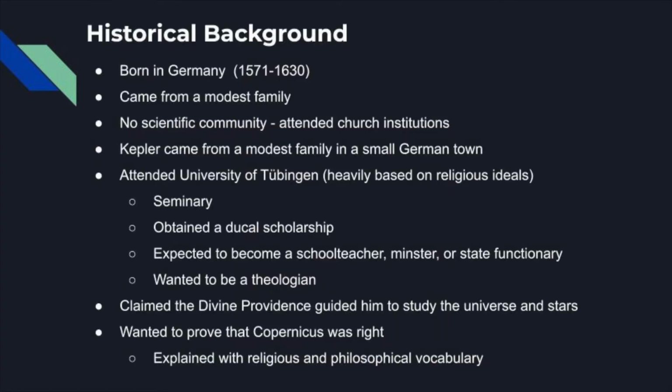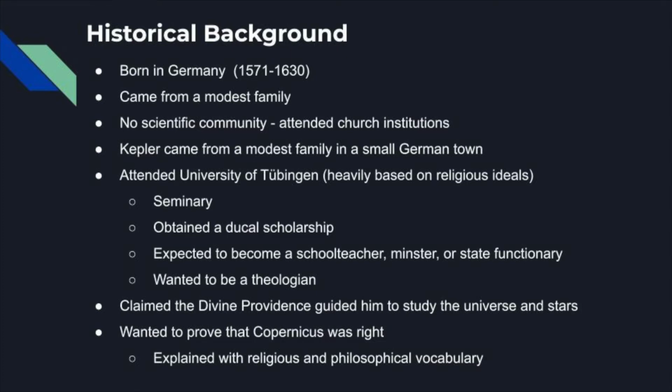First, he was born in Germany in 1571, and he came from a relatively modest family. As such, he had no scientific background within his community, and thus had to attend church institutions, which was pretty common at the time. Kepler attended the University of Tübingen, which is heavily based on religious ideals. It was a seminary, and he obtained a ducal scholarship.